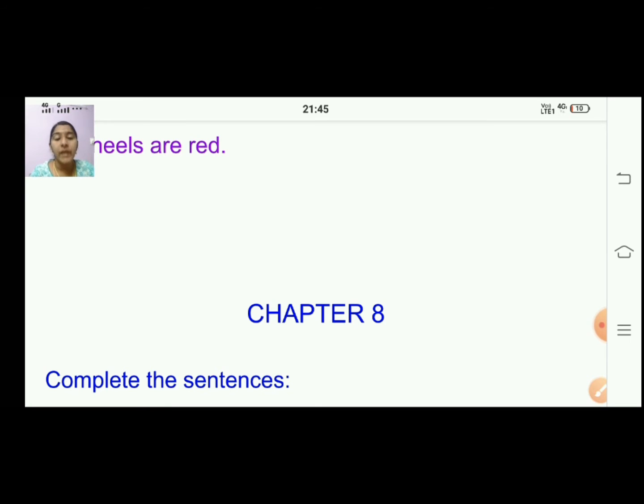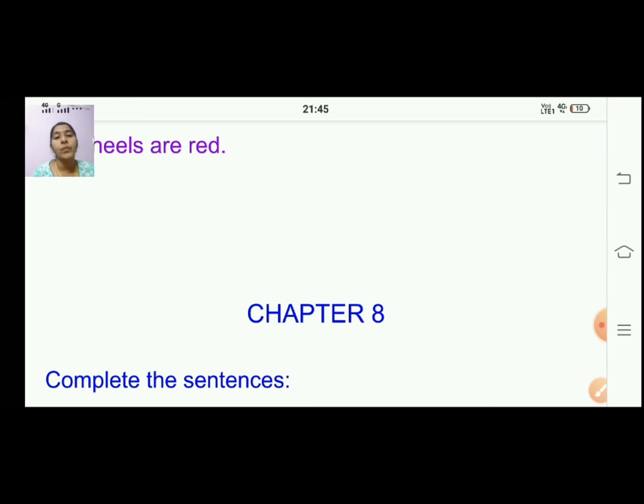Okay, children, be careful while writing. Concentrate and do your work. Okay, children. You finished the 7th chapter remaining, and also you have pictures to color there. Do the coloring work also. And then move on to the 8th chapter. Again, you will put the date in the left top corner, right? As you all know, as usual, how you put the date in your notebooks. Put the date and do the work.